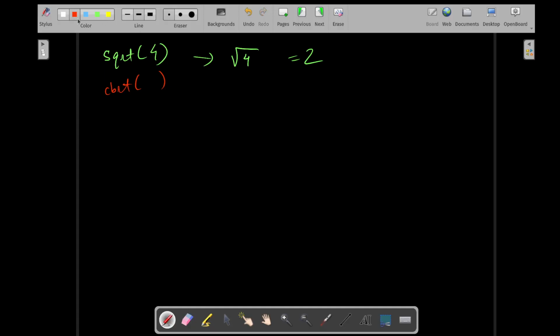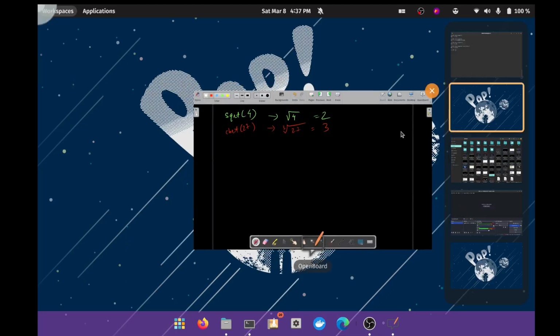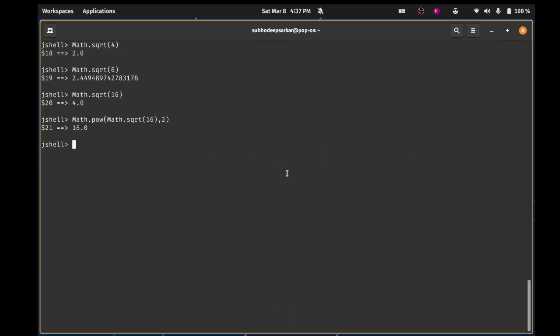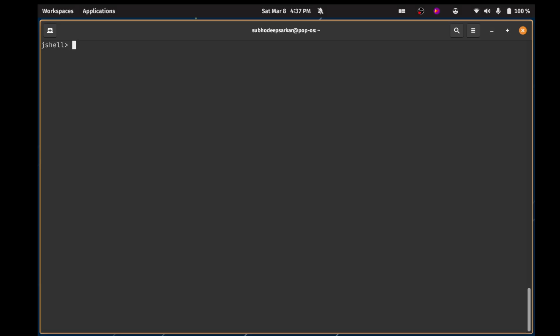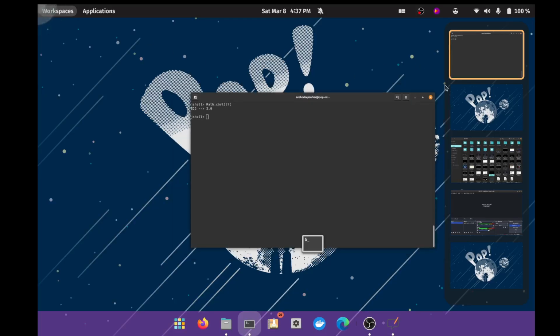Let's make it 27. Yeah, now it would work, right? So this essentially means cube root of 27 is basically 3. Let's go back and check it out. So CBRT will find the cube root of something. I would just say math dot CBRT and 27, it would give us 3. It exactly works like square root. It just finds the cube root, right? So square root and cube root, easy methods.